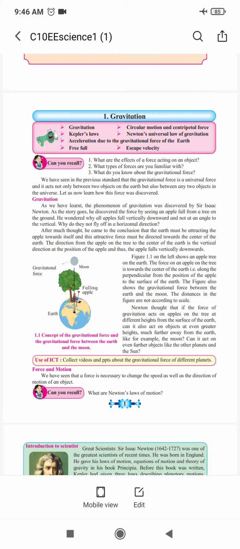Then he wondered, can it act on even further objects like other planets and the sun? He thought that on a different planet it would also happen in the same manner: an object falling from upward to downward would come to the downward side only, on the sun also.